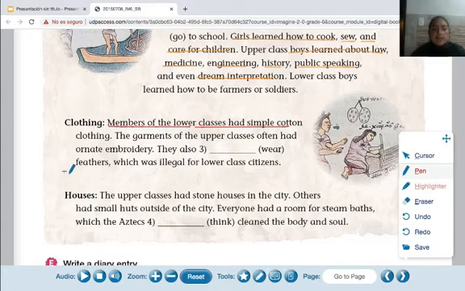Okay. The main idea is the upper classes had stone houses in the city. They used stone. Okay, very good in the series. What is stone? Stone is something strong, something hard. Piedras, okay? They used stones.